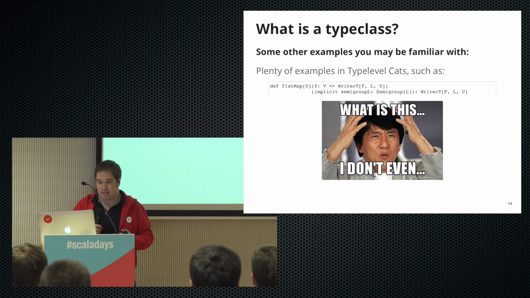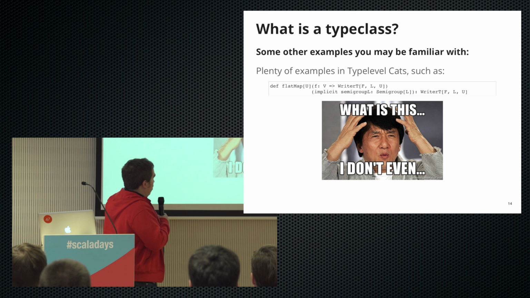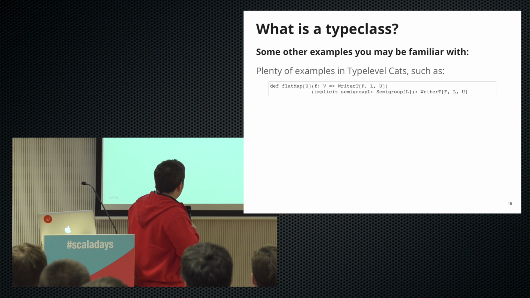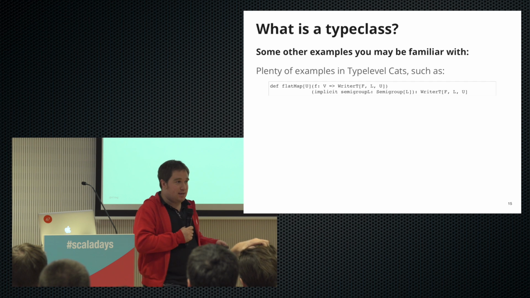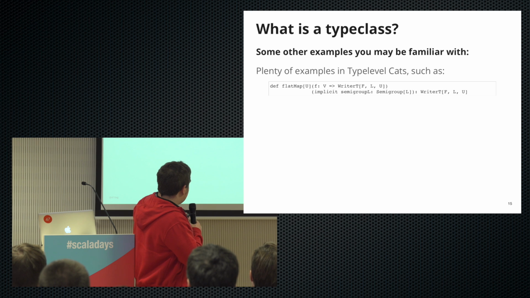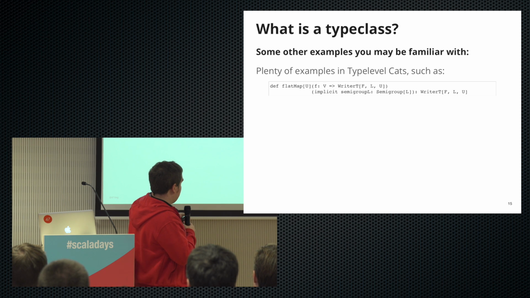And hopefully this all makes sense now. No, it doesn't really, does it? But what I really wanted to show here was that if we want to use this method, or whatever this means, whatever these types mean, we just need to make sure that we have this semigroup type in scope for whatever we're doing here.